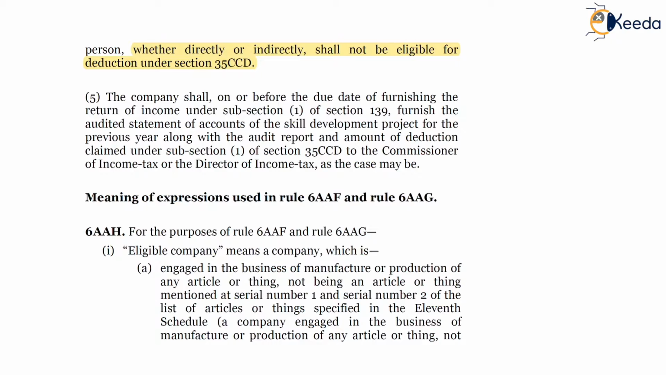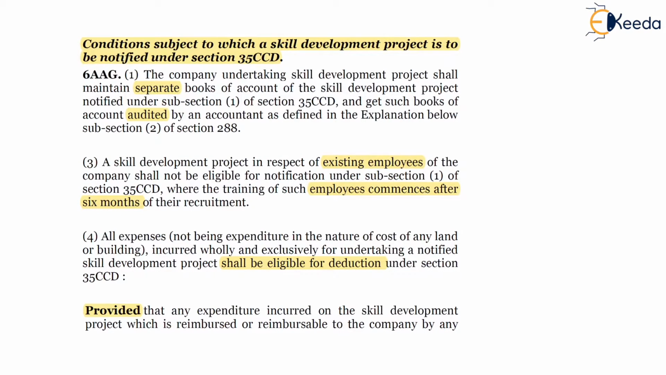Under section 35CCD, the company shall, before the due date of furnishing the return of income under subsection 1 of section 139, furnish the audited statement of accounts of the skill development project for the previous year along with the audit report. So, along with the return of income, audited statement and audit report should be submitted to the Commissioner of Income Tax or Director of Income Tax as the case may be. So these are the additional conditions mentioned under Rule 6AA-G.